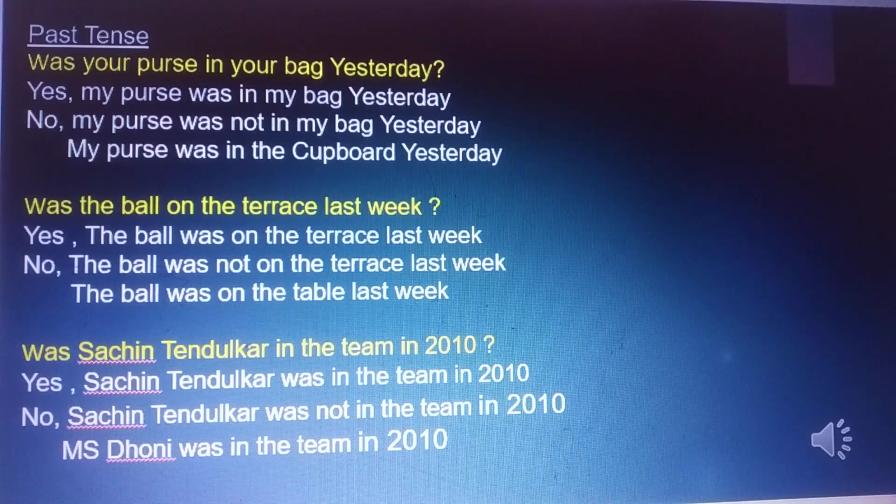Was Sachin Tendulkar in the team in 2010? Yes, Sachin Tendulkar was in the team in 2010. No, Sachin Tendulkar was not in the team in 2010. MS Dhoni was in the team in 2010.